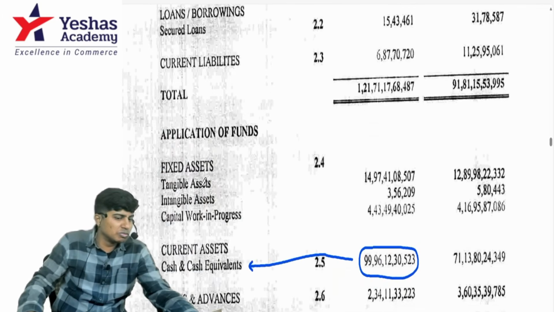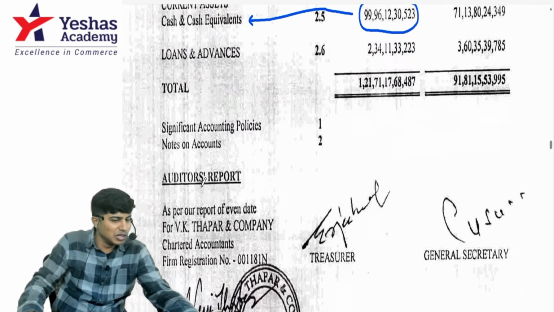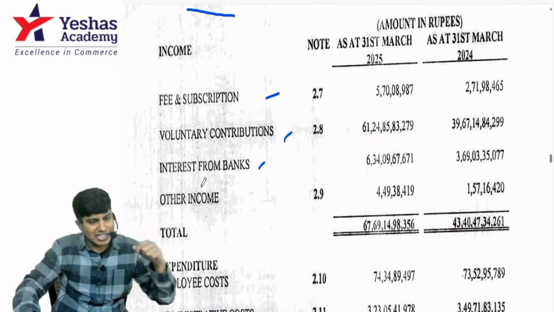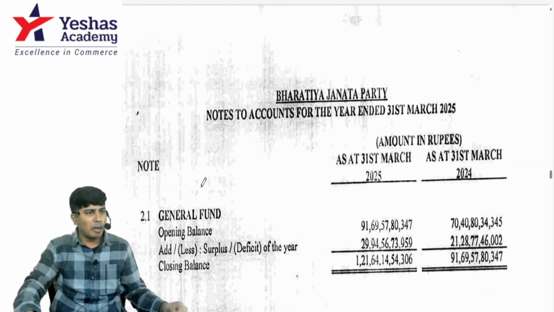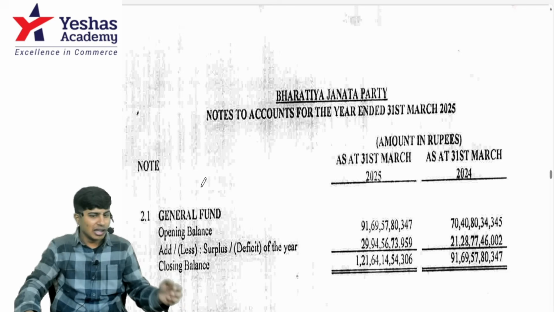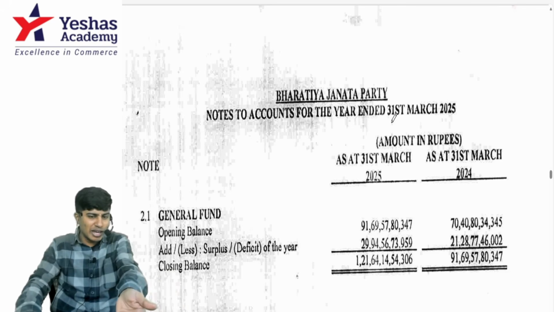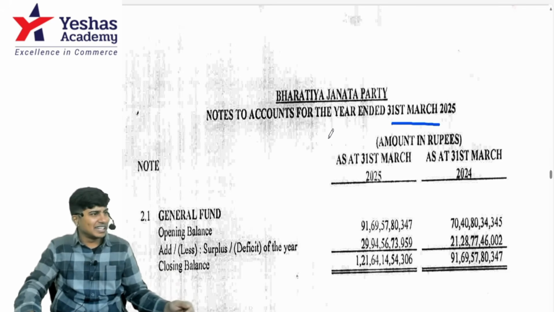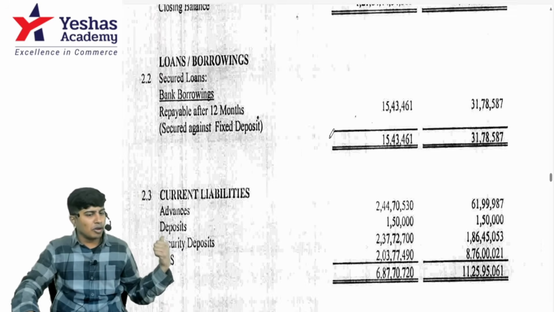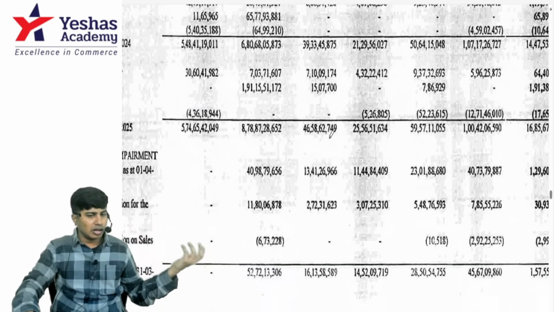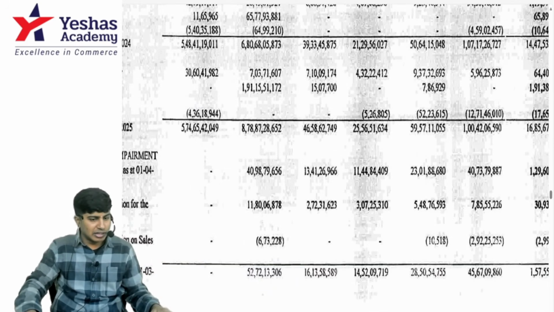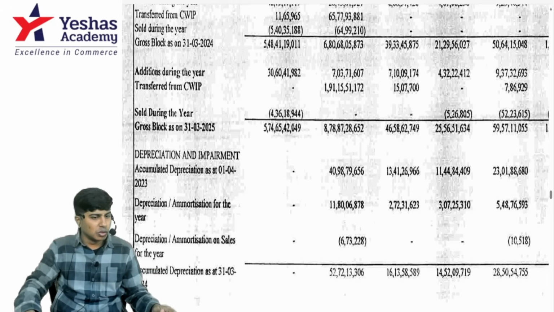And look, the balance sheet looks much simpler than how it usually looks. I'll share this entire balance sheet with people. You can also get a copy of this balance sheet if you really want. If you apply under RTI, 11 rupees is what it will take. And this is not a very old one, it is 31st of March 2025, the recently updated one. I'll share the copy in the Telegram group if you want. You can see they have a complete depreciation schedule and everything.